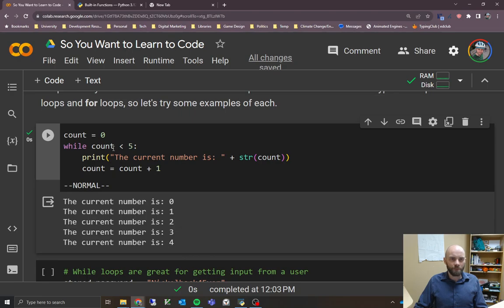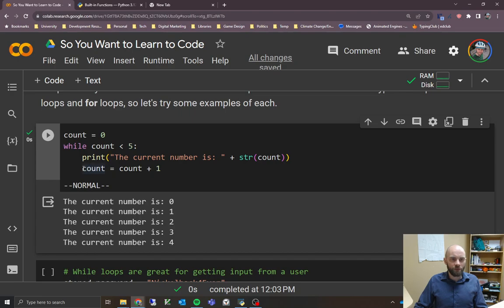Count is 0, it's less than 5. That's true, so jump into the block of code here, execute this line, print that the current number is this, and then add 1 to the count. Try it again. Is 1 less than 5? Check again. Keep doing that until eventually 5 is not less than 5. 5 is equal to 5. So then we exit out of here and carry on from there.